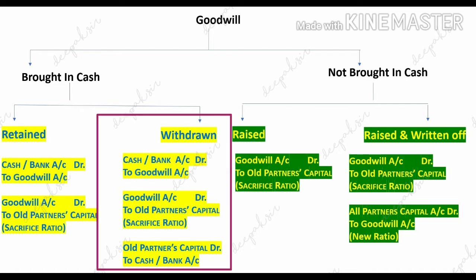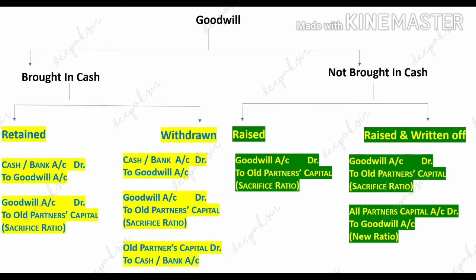If goodwill is withdrawn by the old partners, again, first two entries will remain same, that is cash bank account debit to goodwill account and goodwill account debit to old partners capital account. One more entry we have to pass, that is old partners capital account debit to cash bank account. So this was the first method where a new partner is bringing goodwill in cash. So there are two possibilities, retained and withdrawal.